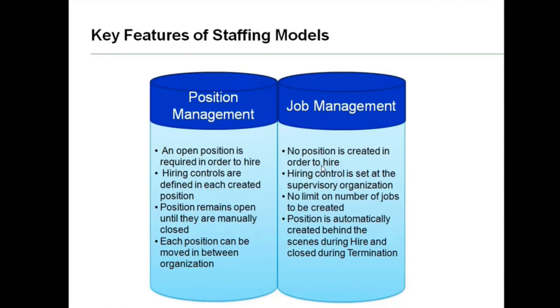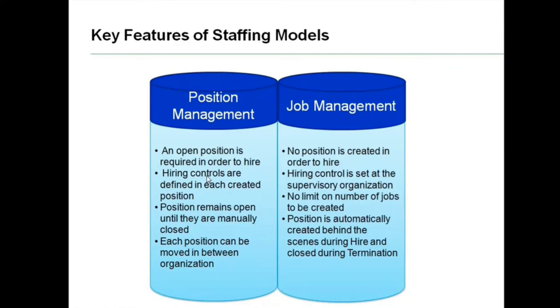The second point: under position management, hiring controls are defined in each created position. So what are hiring controls? It's the same as hiring restrictions. For each and every created position, they'll be defining the hiring requirements and restrictions.